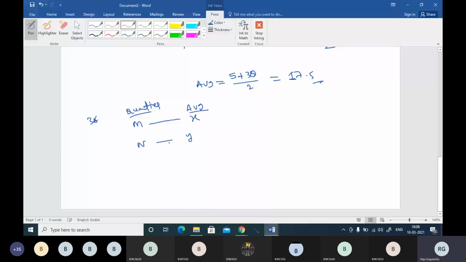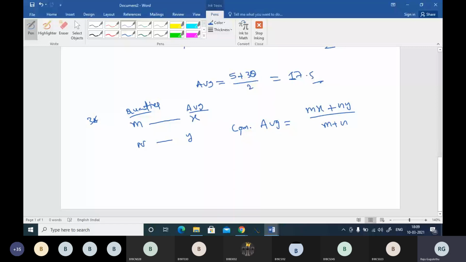If we mix these two quantities, then the combined average will be m into x plus n into y, divided by m plus n, boss. This will be the combined average.